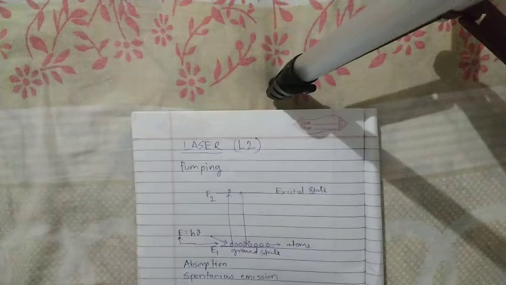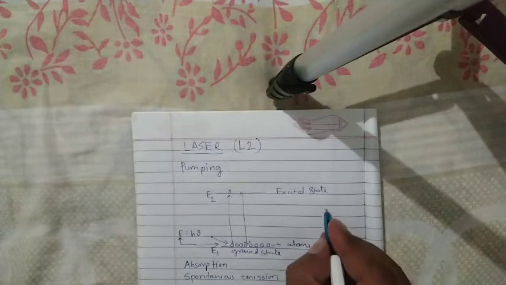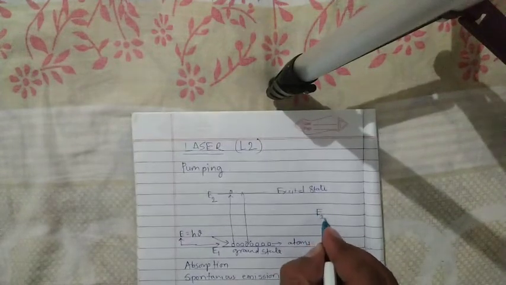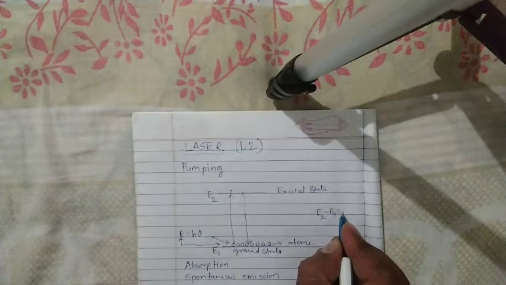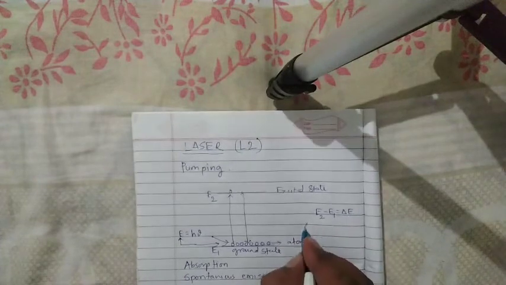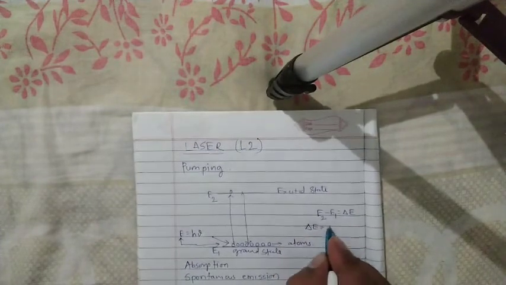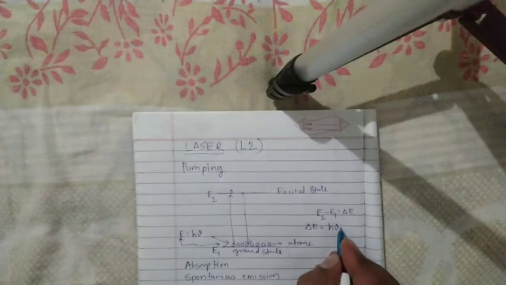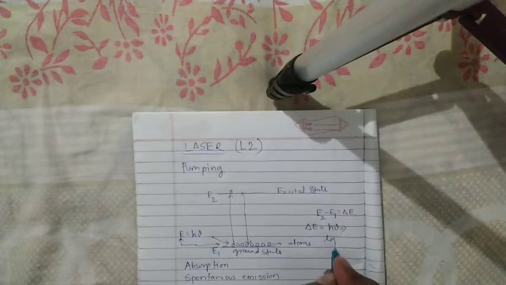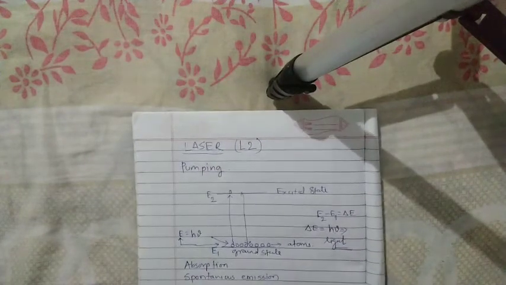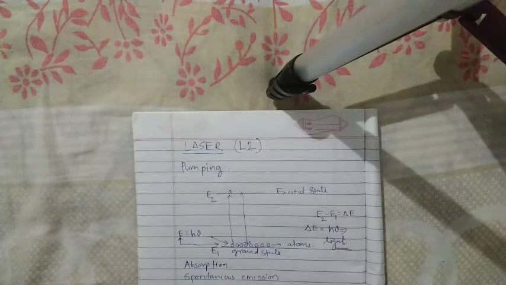During the spontaneous emission, the difference between these two energy levels, that is E2 minus E1, is delta E, and that much energy is emitted in the form of light. This light is called laser light.